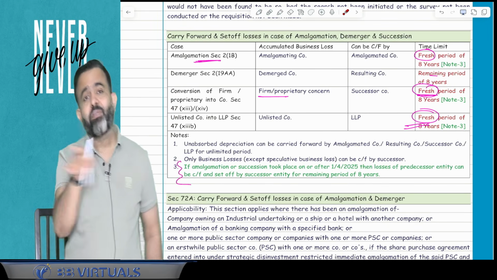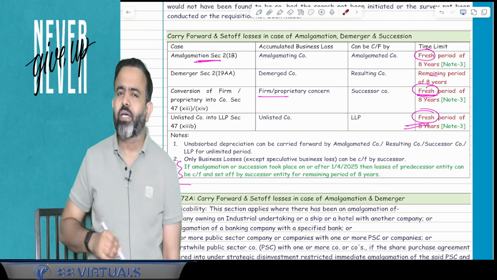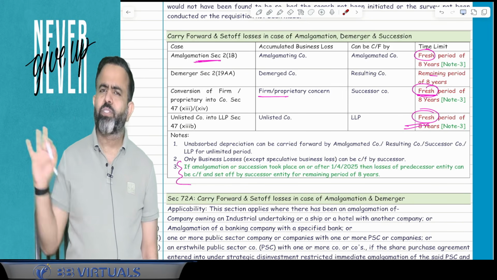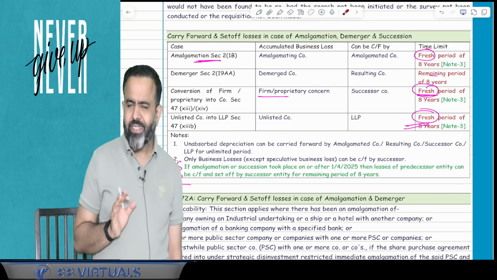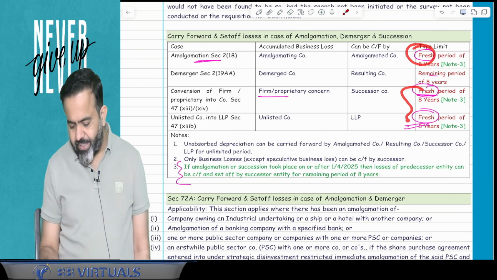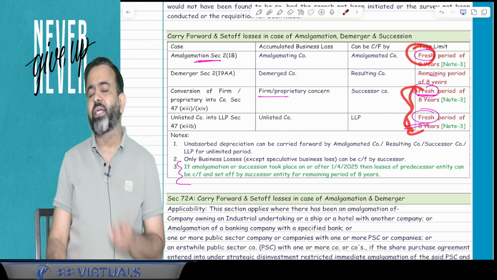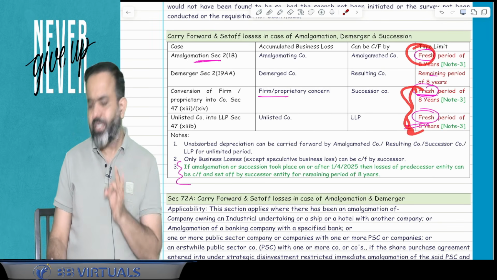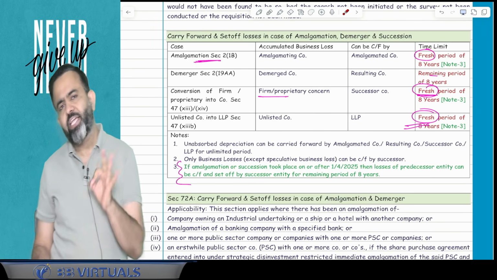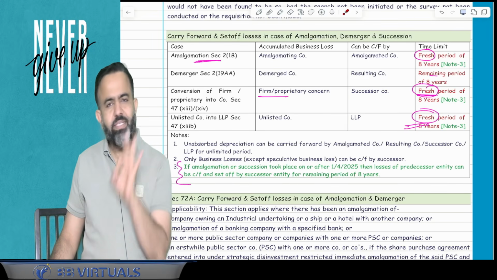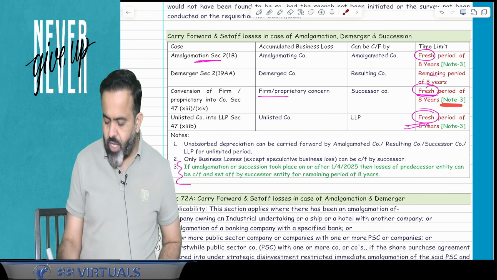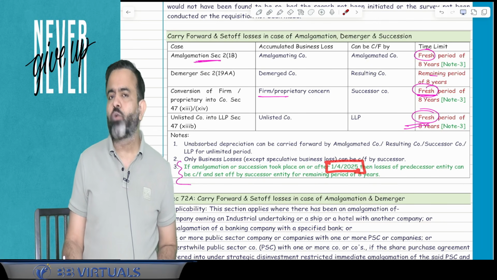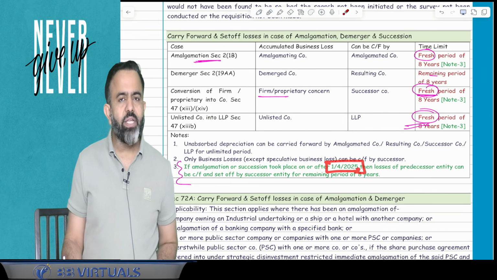So Vodafone Idea again will restart with those losses, and they can be carried forward for a fresh 8 years. In demerger, from the very start, it was clearly written that the remaining period out of 8 years applies. But in amalgamation and succession, they had written a fresh period of 8 years. That has been changed. Now they mention that this fresh period of 8 years is not applicable if the amalgamation or succession took place on or after 1st April 2025.